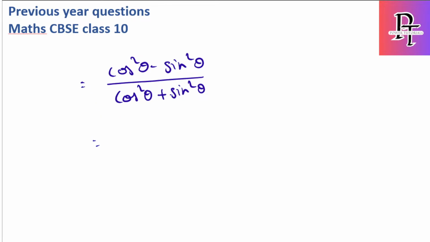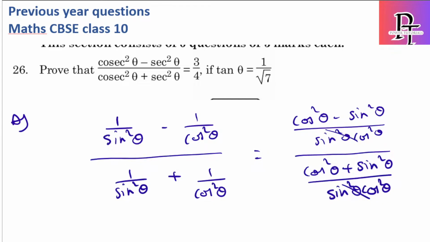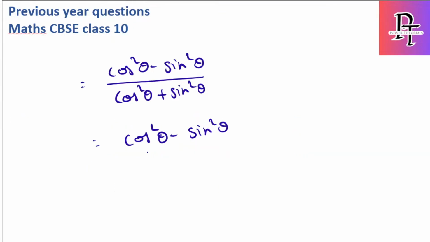This denominator, anyway, is 1. So this is nothing but cos²θ − sin²θ, using the first identity, cos²θ + sin²θ is 1. Now you can see instead of 4 values I have reduced it to 2: 1 by sin, 1 by cos, 1 by sin, 1 by cos. Take an LCM, these two get cancelled out, and again using the first identity it is 1. So the final step is cos²θ − sin²θ.